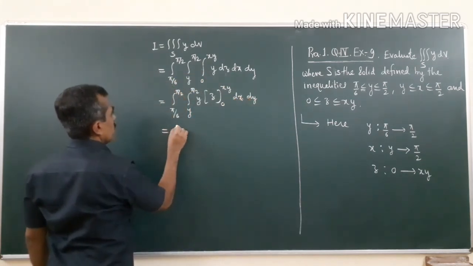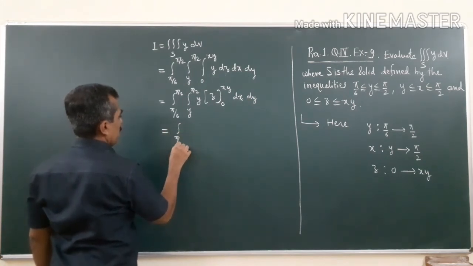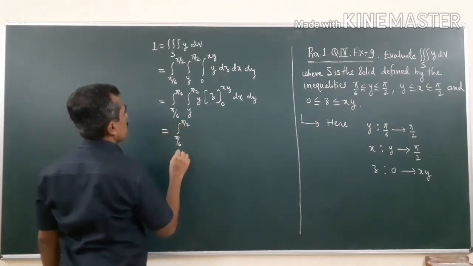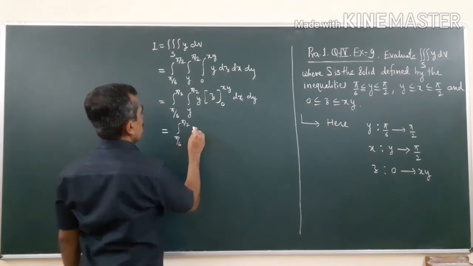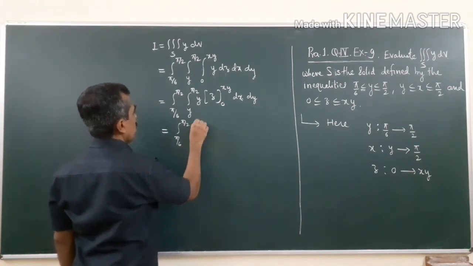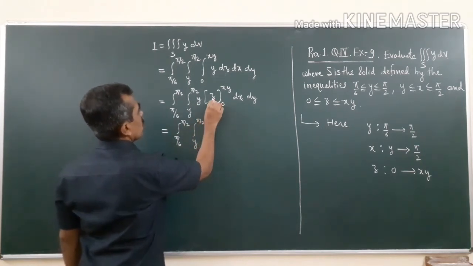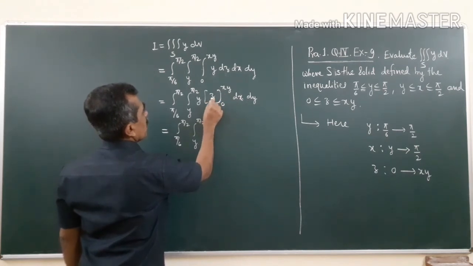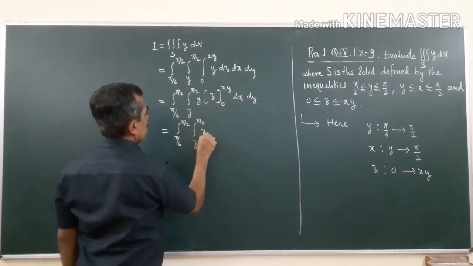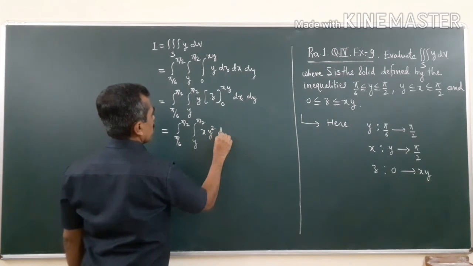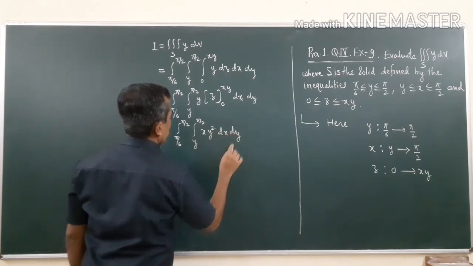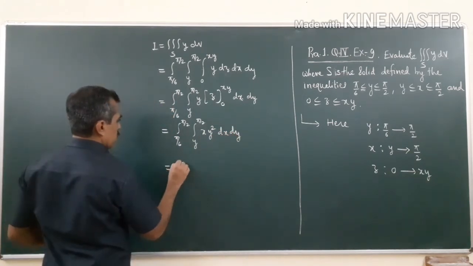So this equals the integral from pi by 6 to pi by 2, then the integral from y to pi by 2. So this is xy, okay. So xy into y is xy square, dx dy. Again, so simple integral.